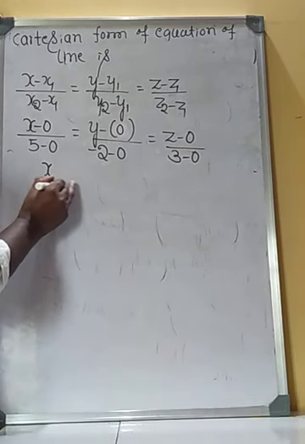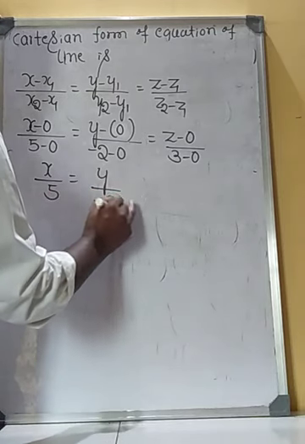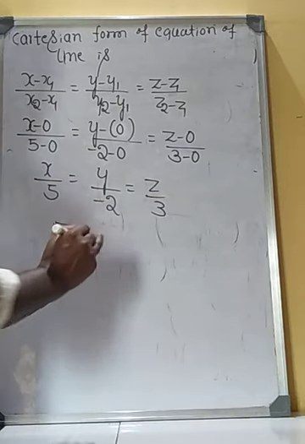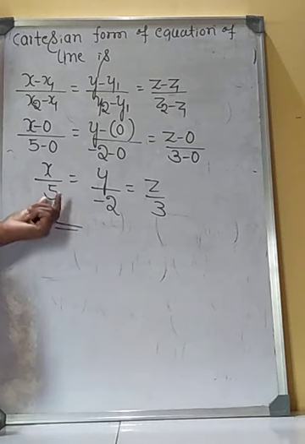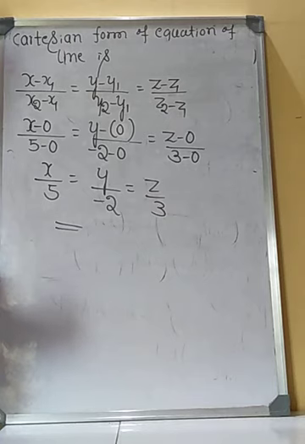Therefore, x by 5 is equal to y by minus 2 is equal to z by 3. This is the Cartesian form of equation of a line passing through the origin and the point 5, minus 2, 3.